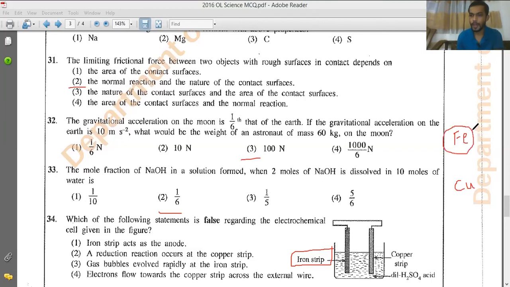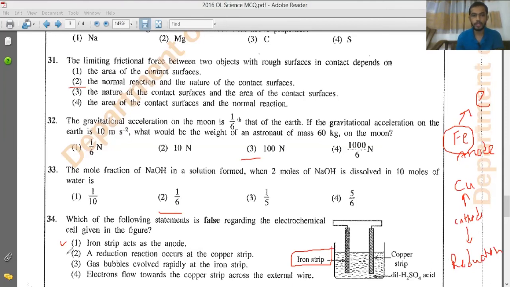Fe, which is on top, has a high reactivity, so it will always liberate electrons. If it liberates electrons, iron will be the anode here, right? So ultimately, copper will be the cathode. Right? Then let's go with the answers. Iron strip acts as the anode. That is correct. We found that. Second one, a reduction reaction occurs at the copper strip. That's also correct. At the anode oxidation occurs. At the cathode, always reduction occurs. Even in electrolysis, that is the same. Right? Anode oxidation, cathode reduction.